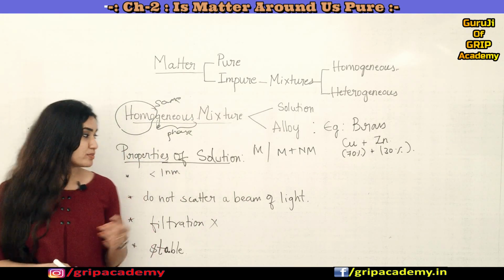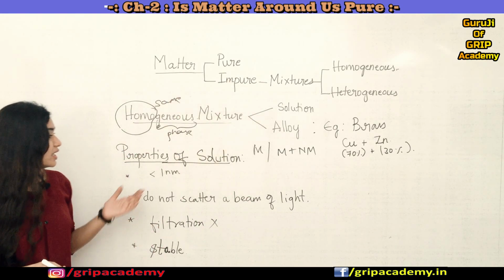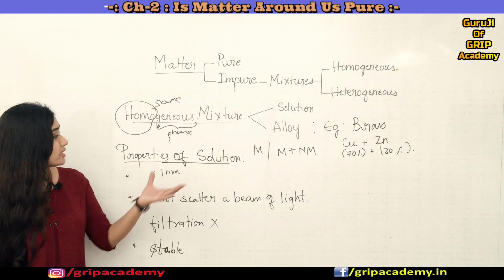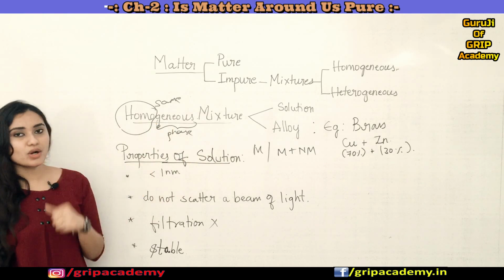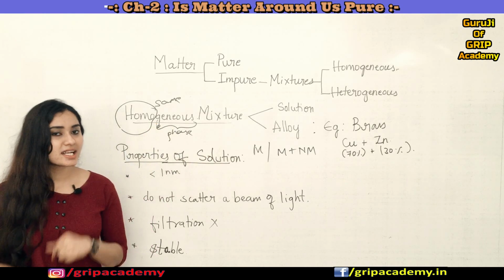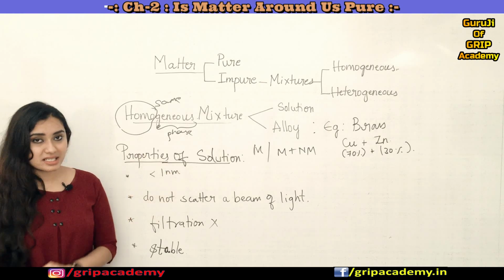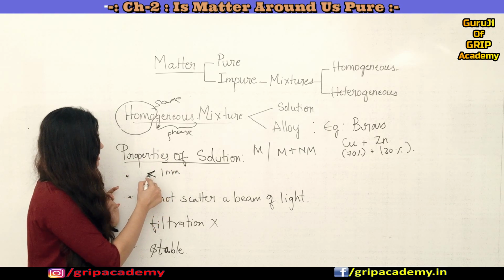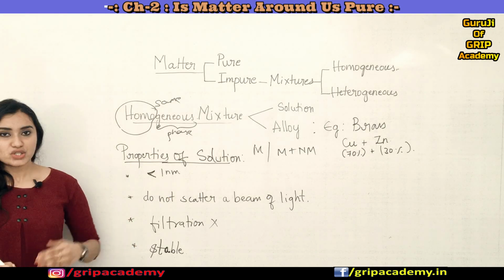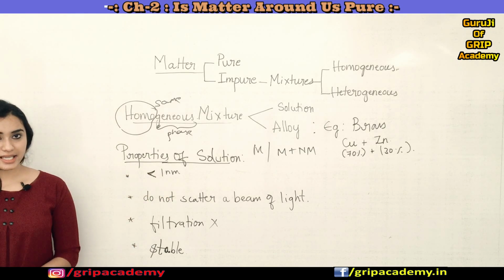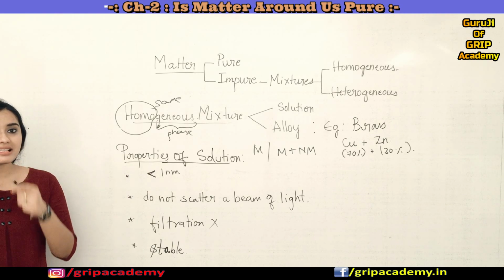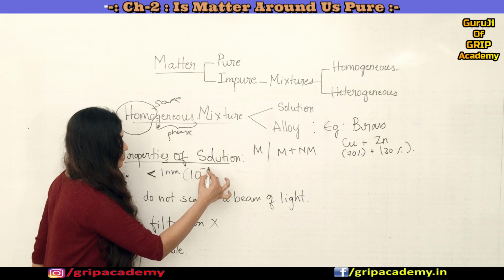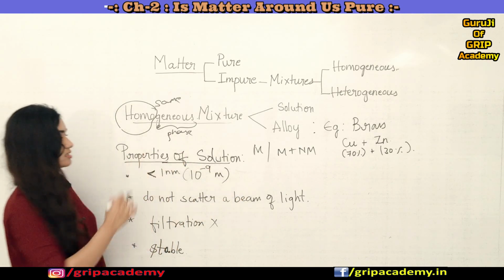So now coming to the properties of a solution, you can see that I have written a few points. The first one is that the solution is a homogeneous mixture. And if we see the particle size of a solution, it is much less than 1 nanometer, which is 10 to the power of minus 9 meter.